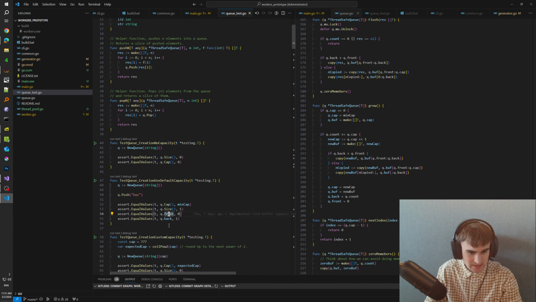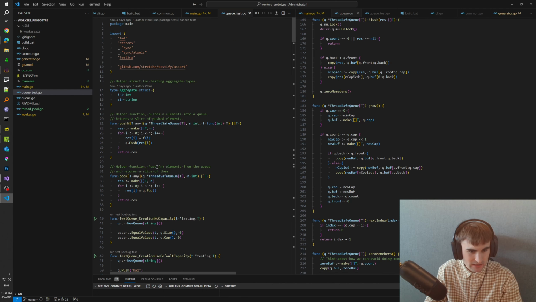And yeah, so let's take a look at the first test. We create a queue of type string, we push an element, and then we check that the capacity is equal to the minimum capacity, the size is equal to 1, and the indices are correct. The helpers are pop n and push n.